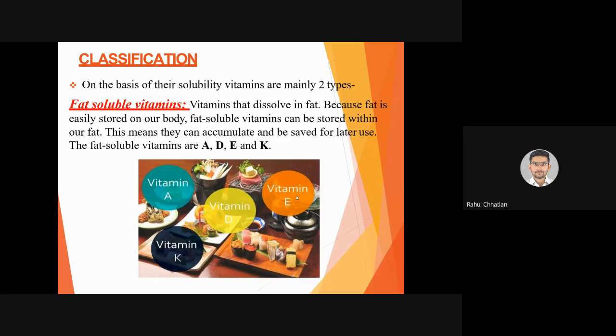Yes, so their deficiency is much less common compared to water soluble vitamins. Why? Because water soluble vitamins easily pass out with water through the regular process of micturition, urine is formed and the vitamins get excreted if they are in excess. This means fat soluble vitamins can accumulate and be saved for later use. The fat soluble vitamins are A, D, E and K.